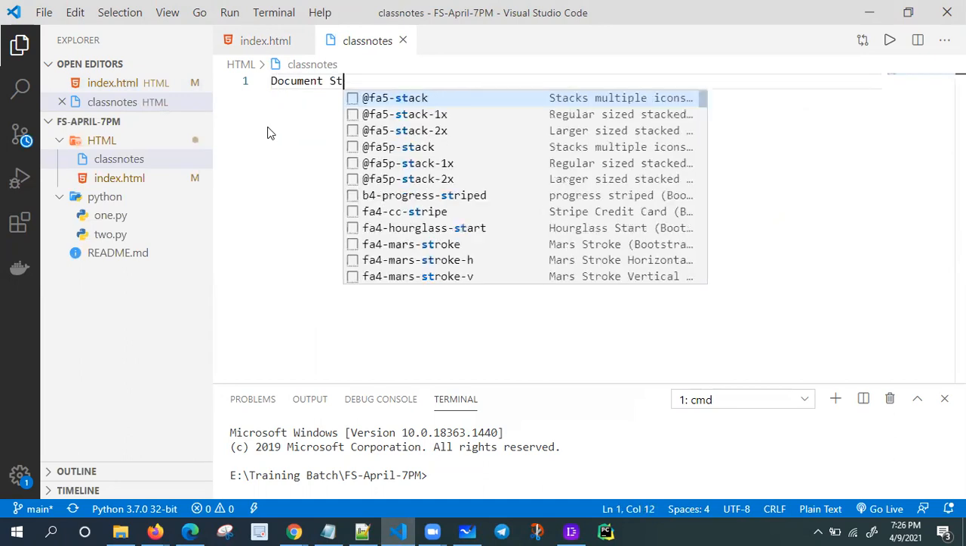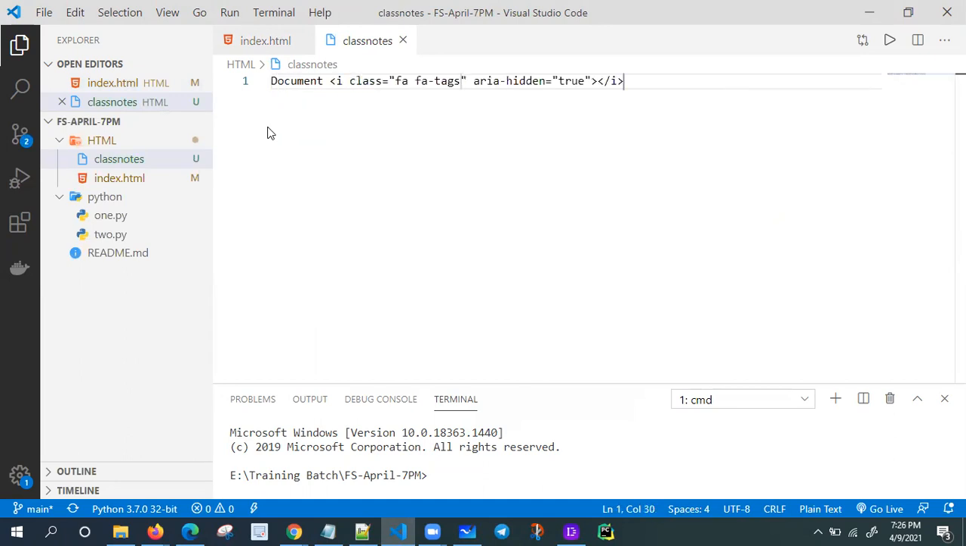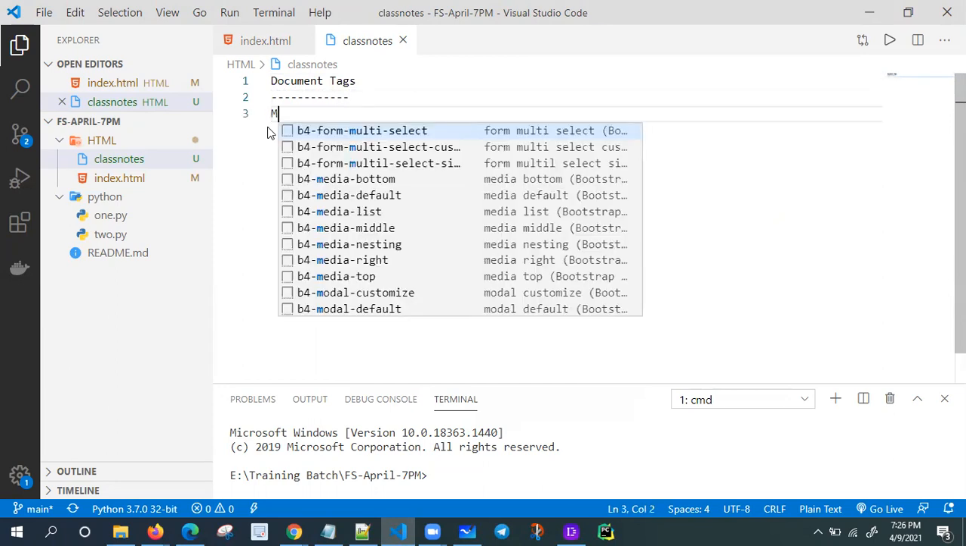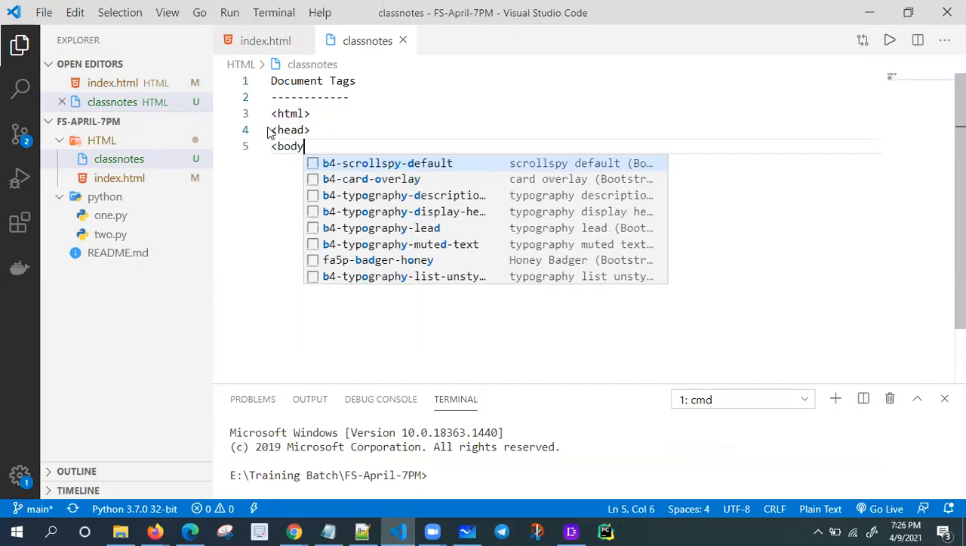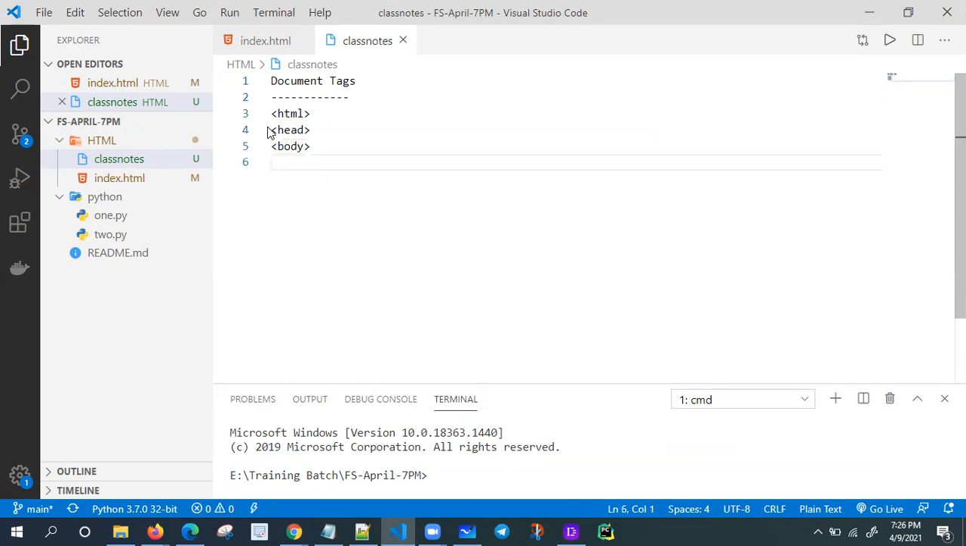Let me collect something. Document tags: what are the document tags? Very simple, we have three tags only. The document tags are the HTML tag, the head tag and the body tag. These are the document tags.